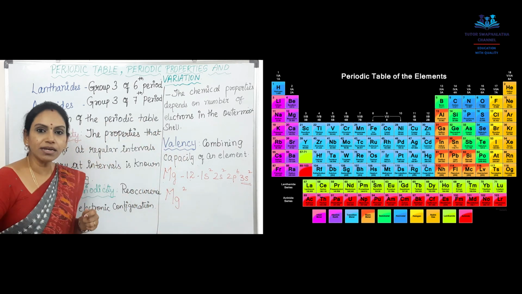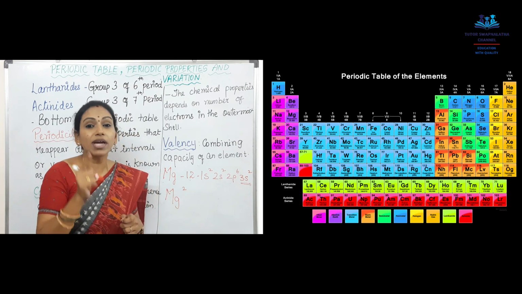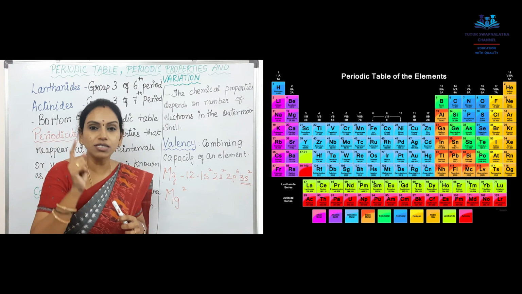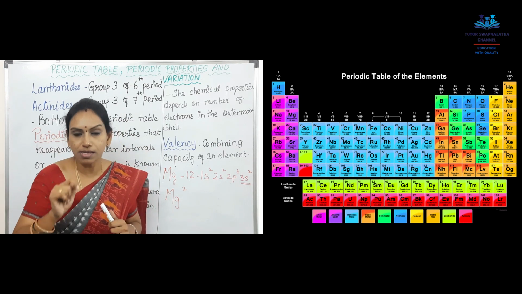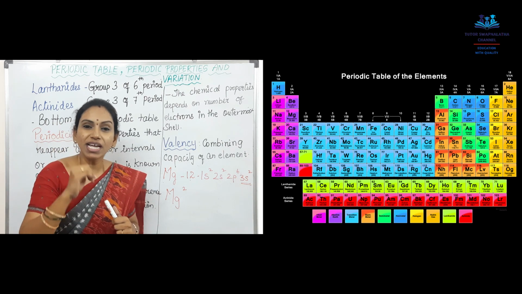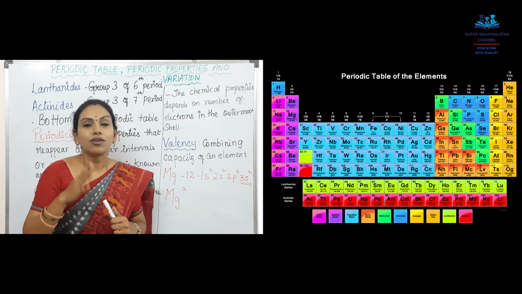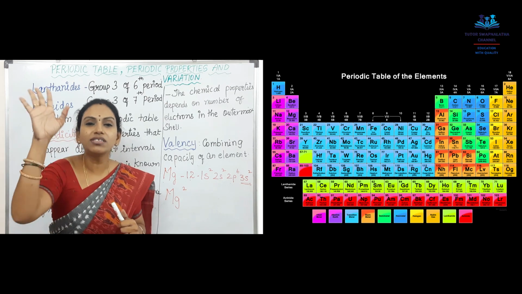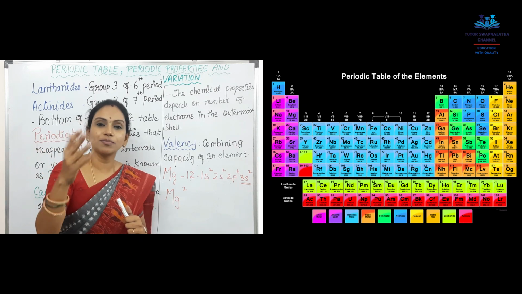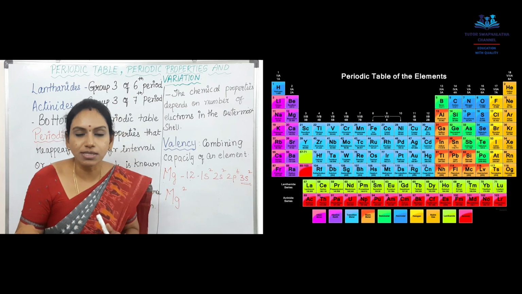Is this complete? No, it's not complete actually. It has to get a charge, either plus or minus. Valency is always denoted by a plus or minus symbol. So who will get plus? Normally, if someone is doing good, we will call them plus. If someone is harming us, we will call them minus.